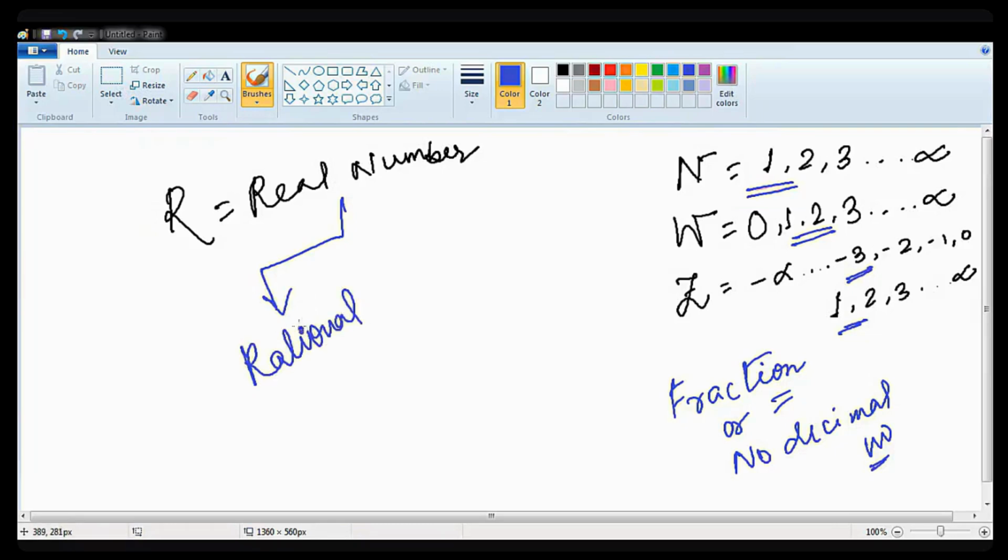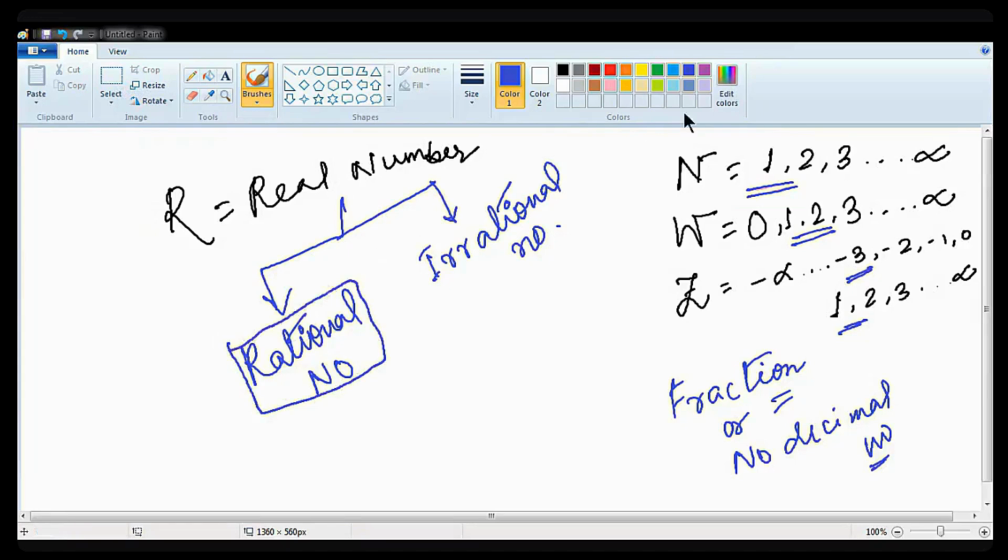One is rational number and another one is irrational number. Okay. One is rational number, another one is irrational number.